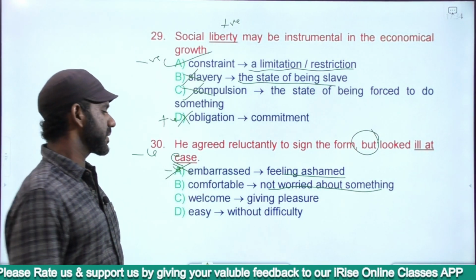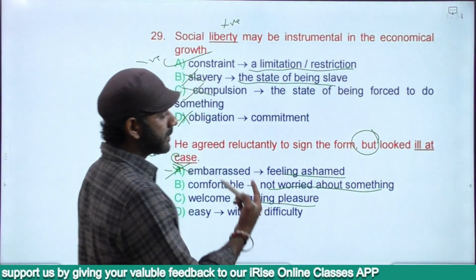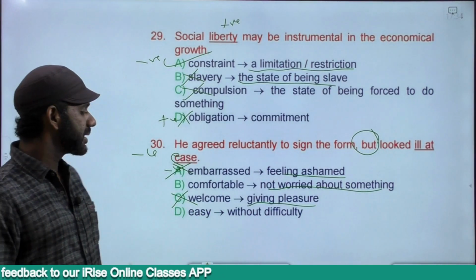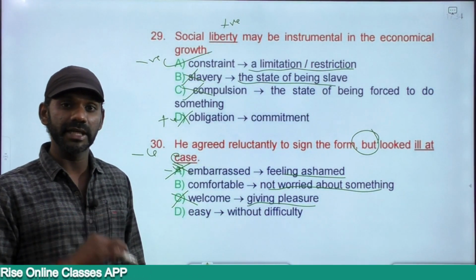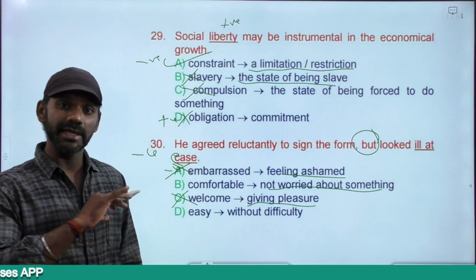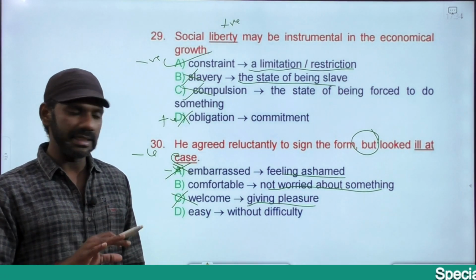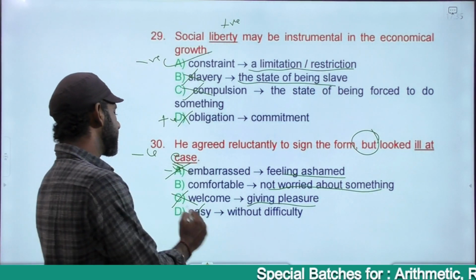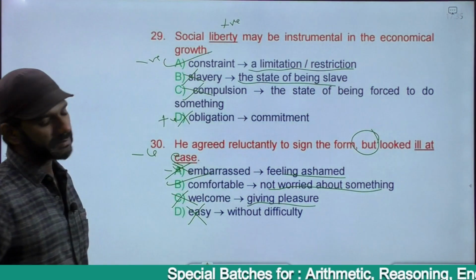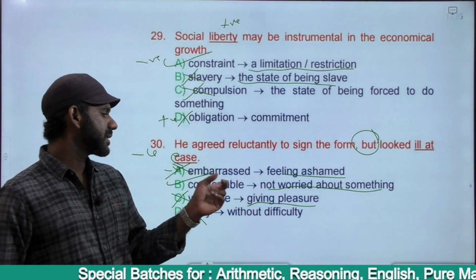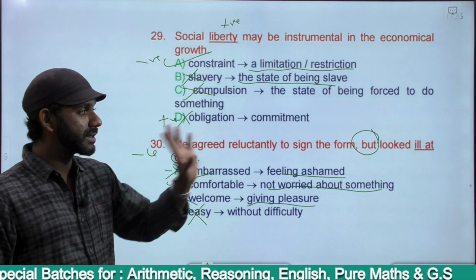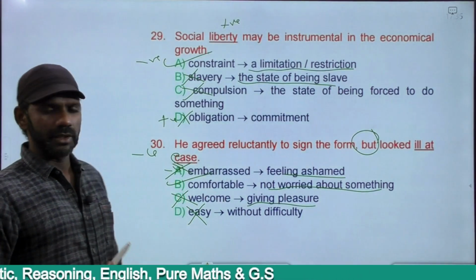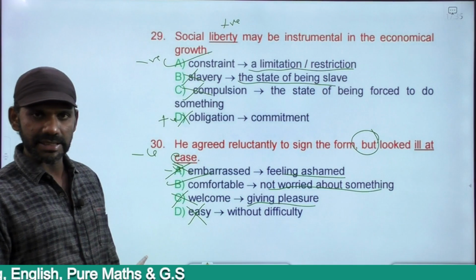Welcome is giving pleasure. Giving pleasure is welcome, not related to this phrase. Eliminated. Easy is without difficulty. The opposite of easy is difficult. It's not difficult for him to sign the form. He signed it reluctantly, but the thing is, he was not comfortable signing it. That's the meaning. Eliminated. The answer must be option B. I should not replace ill at ease with the word comfortable in this context because but is a contrast indicator. Fine. Only thing is we have to go for an antonym of the phrase or the word that is underlined.